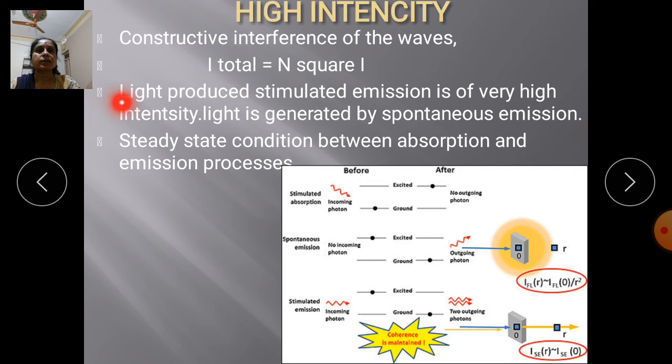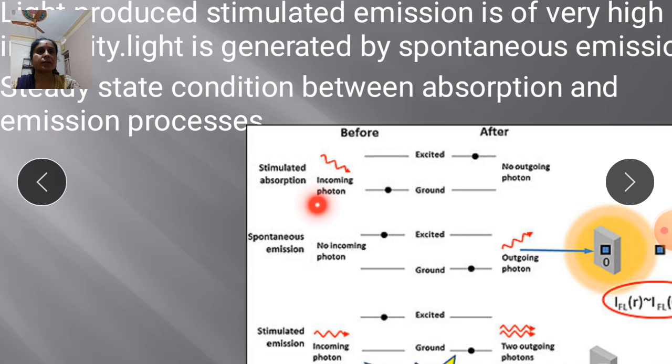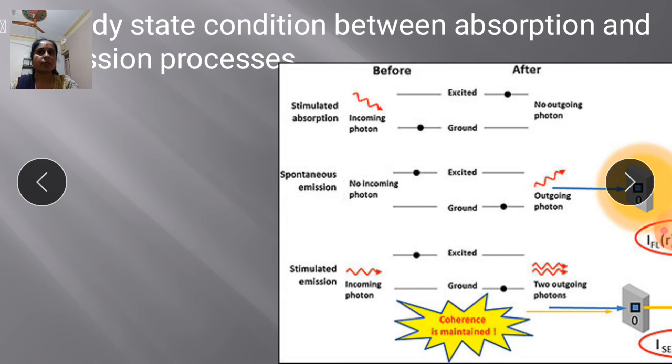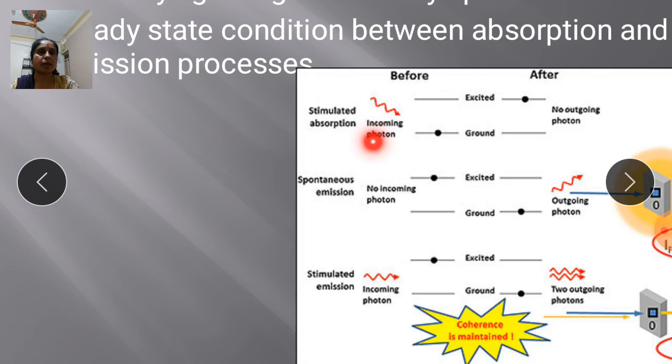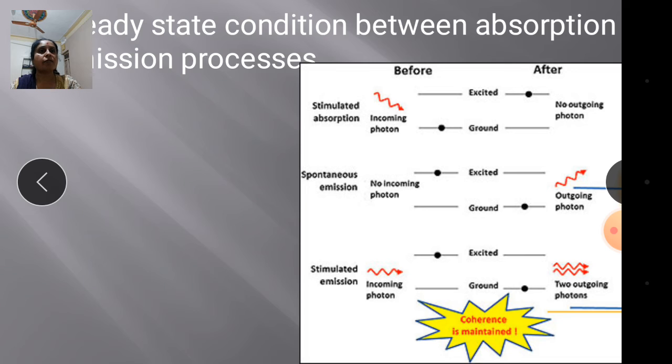Next, the steady state is reached. First comes stimulated absorption: from thermal equilibrium, incoming photons are absorbed, and a ground state atom goes to the excited state.